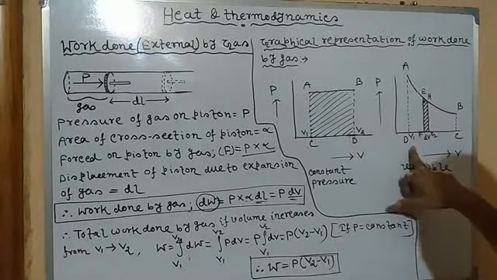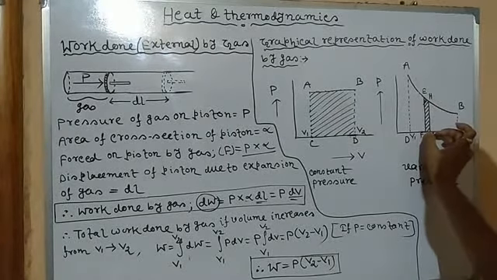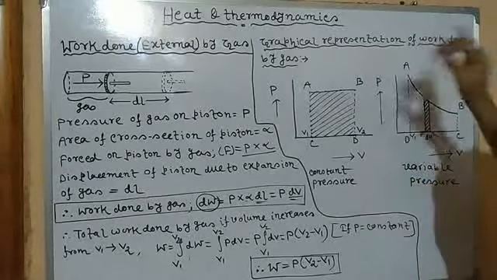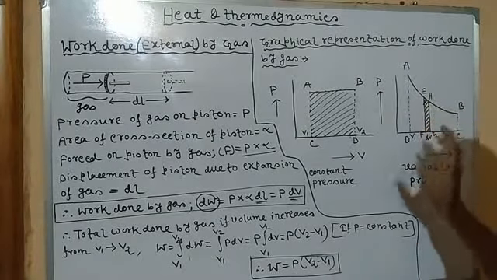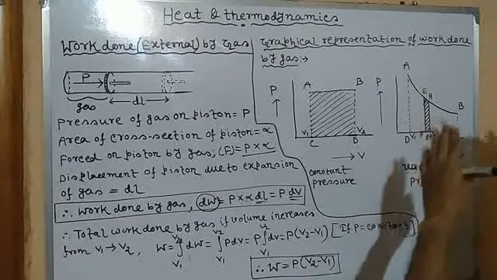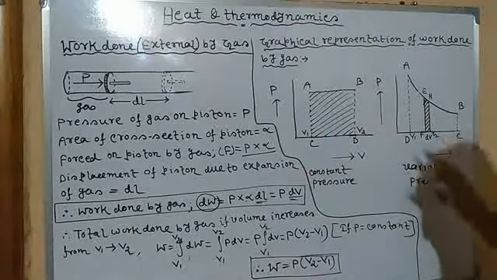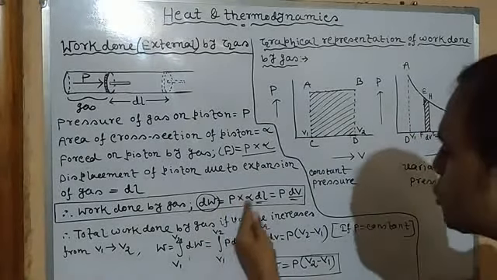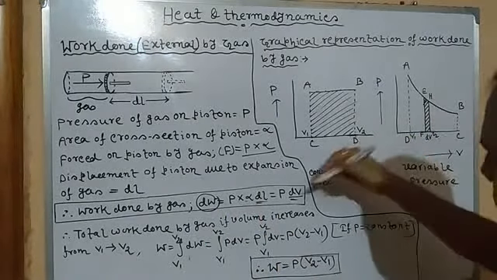V1 is the initial volume, and this is a very small change in volume. We may assume it dV. So initially its volume was V1, and in this small stripe the volume is changed to V1 plus dV. So what is the change in volume? V1 plus dV minus V1, that is dV. So for this small change dV, what will be the work done? dW equals P into dV.